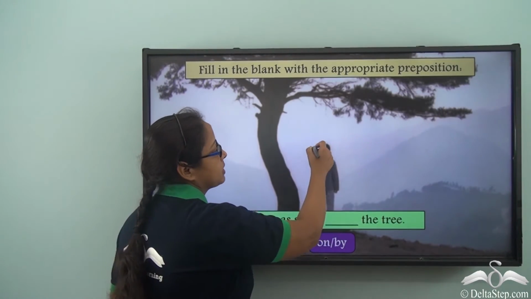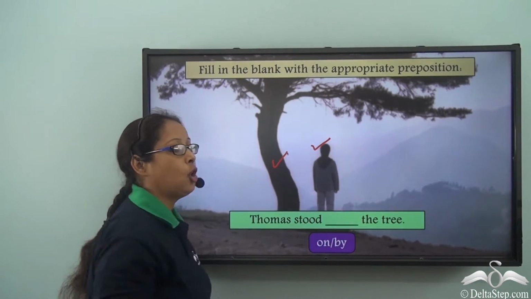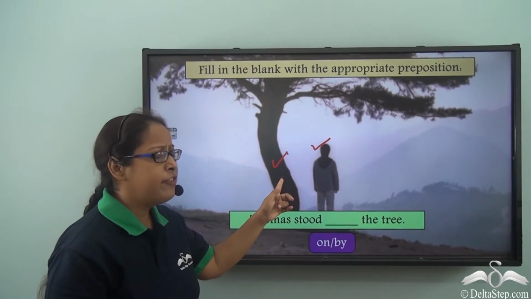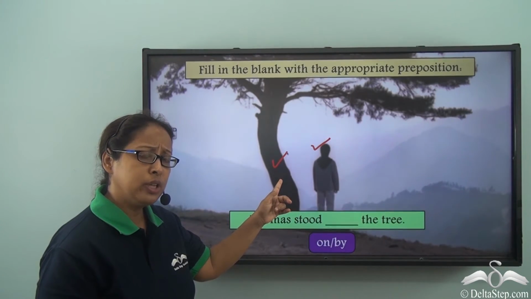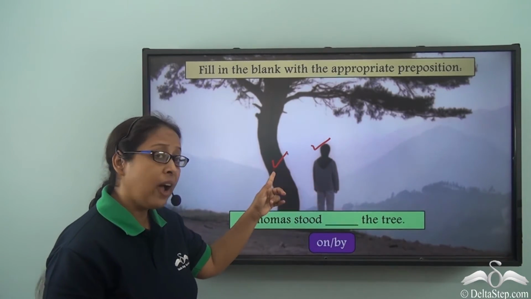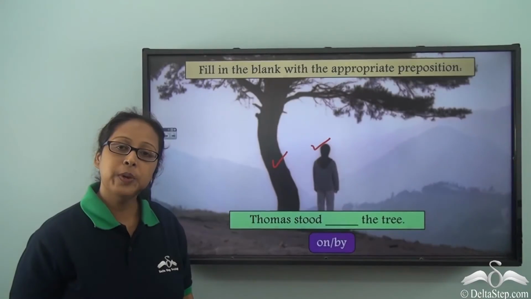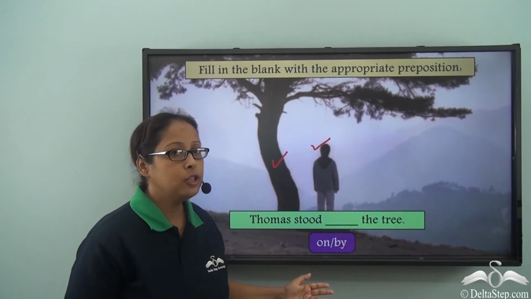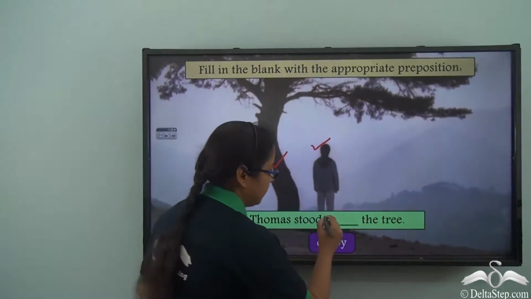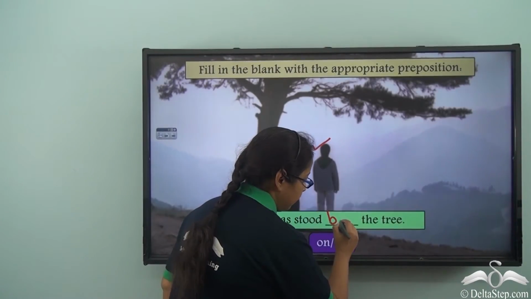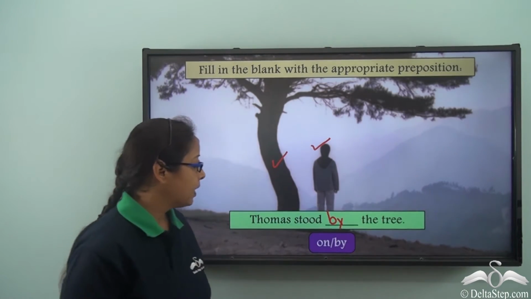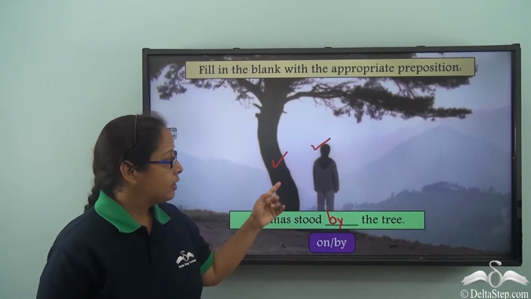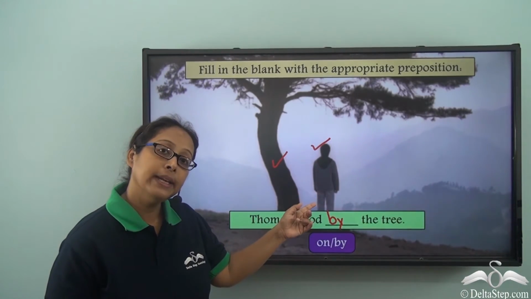So here is Thomas. And this is the tree that we are talking about. Now we can see that Thomas is very, very close to the tree. In fact, he is standing right next to the tree. So which preposition are we going to use to fill this up? So we will use by to fill this up. Thomas stood by the tree. So when we are using by, we are showing that he is standing right next to the tree.